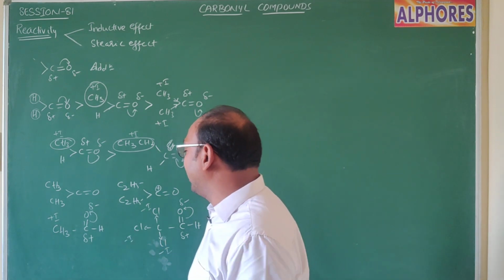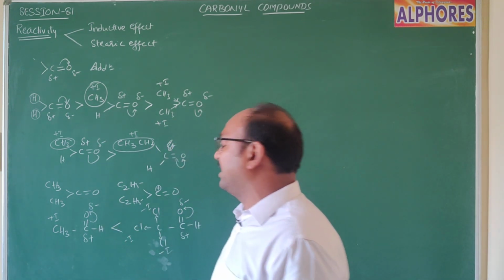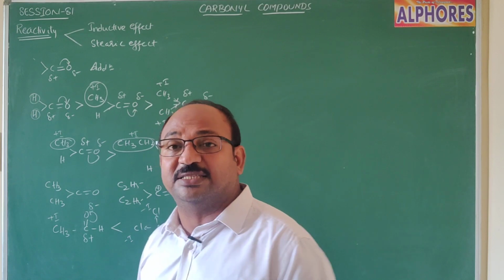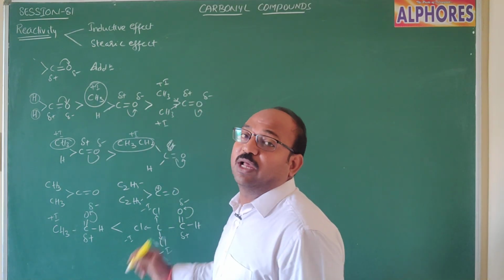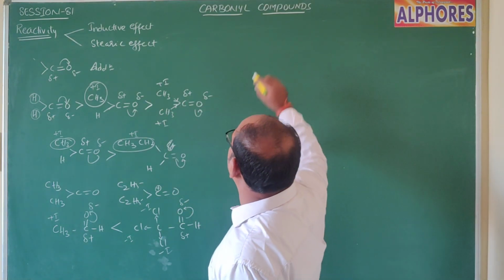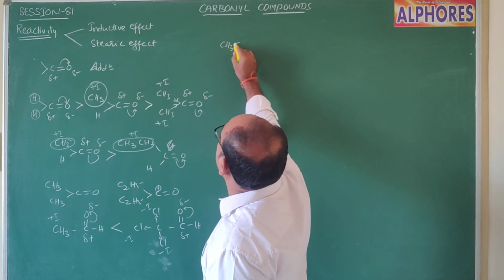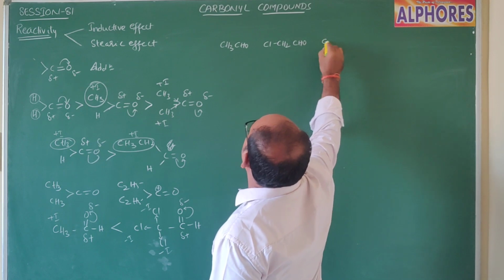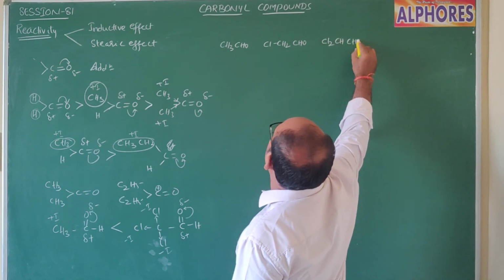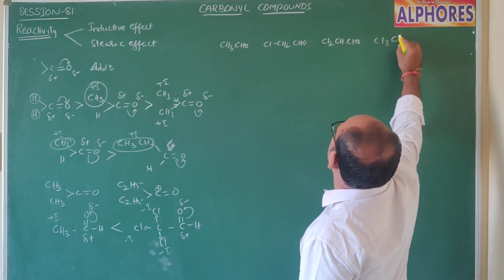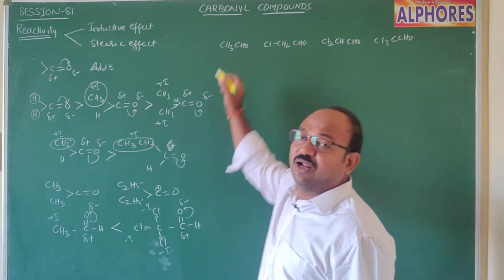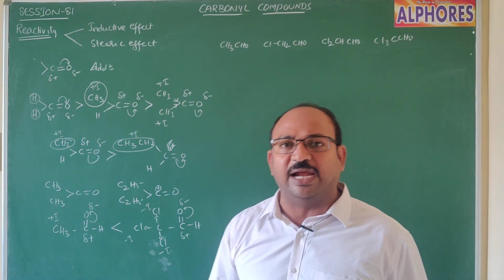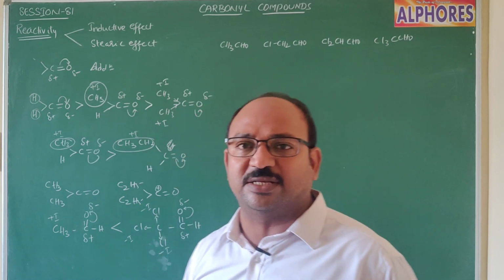That means it is very clear acetaldehyde is less reactive compared to chloral. So let us consider CH3CHO, ClCH2CHO, Cl2CHCHO and Cl3CCHO. So acetaldehyde, monochloroacetaldehyde, dichloroacetaldehyde and trichloroacetaldehyde.